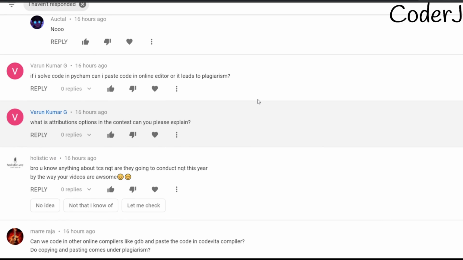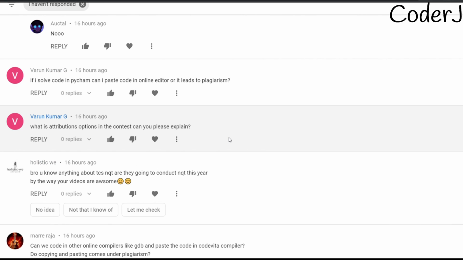What is the attribution box in the contest? Can you please explain? Yes. If you have actually used CodeVita as an open book exam, and you have some doubts, or you don't remember some algorithm or some code, then you can take a reference from another site or link. And if you're doing that, then you can actually get caught in plagiarism.